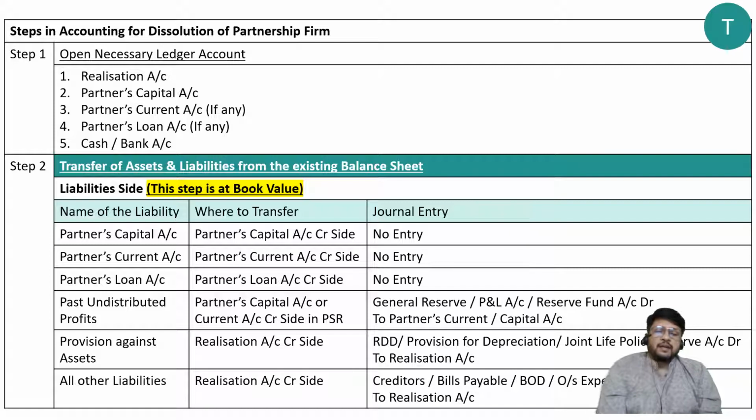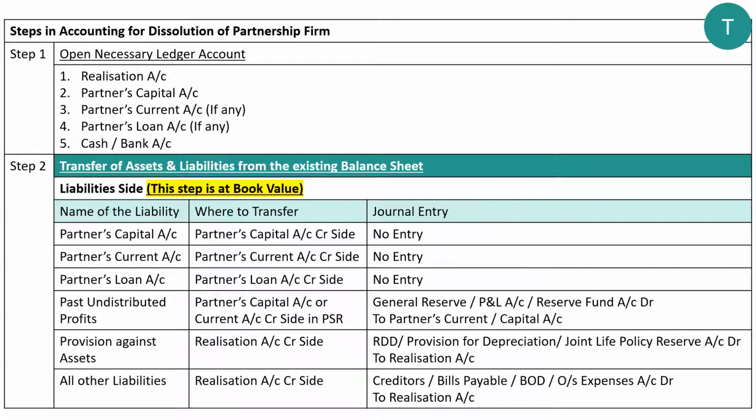Entry will be RDD account debit, provision for depreciation account debit, reserve for discount on debtors account debit, joint life policy account debit. To what? It should be transferred to realization account credit side. So to realization account. So why credit side? Anything of liability side must be transferred to credit side of some or other account.